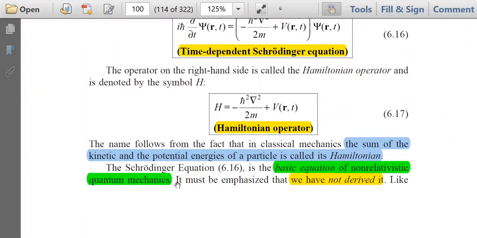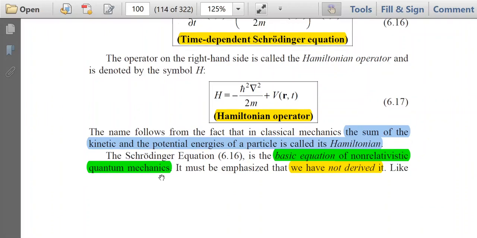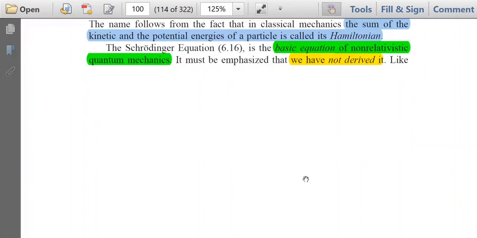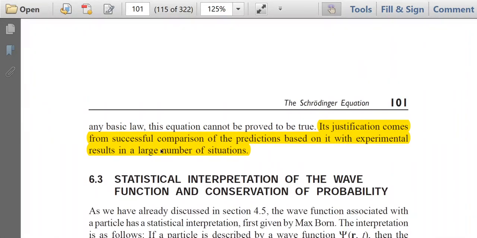The Schrodinger equation is the basic equation of non-relativistic quantum mechanics, and it must be emphasized that we have not derived it. Like any basic law, this equation cannot be proved to be true. Its justification comes from successful comparison of the predictions based on it with experimental results in a large number of situations.